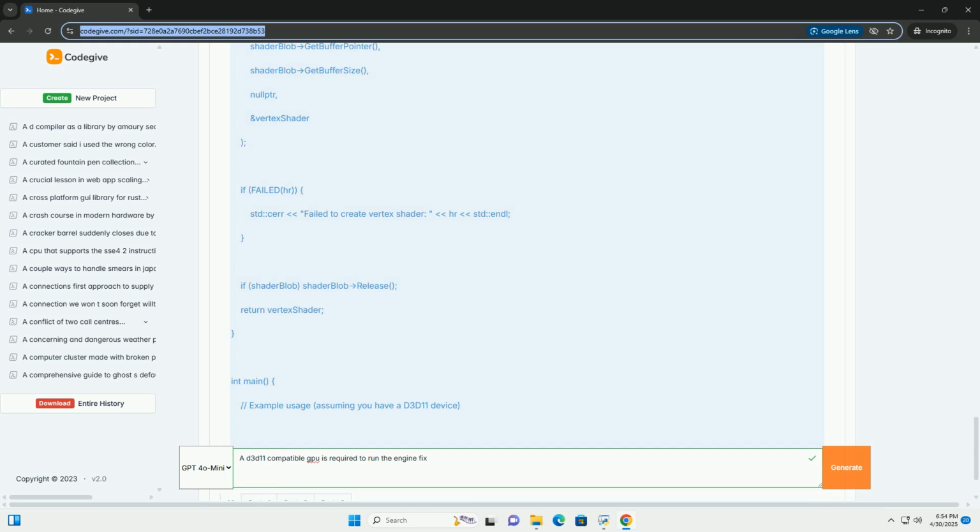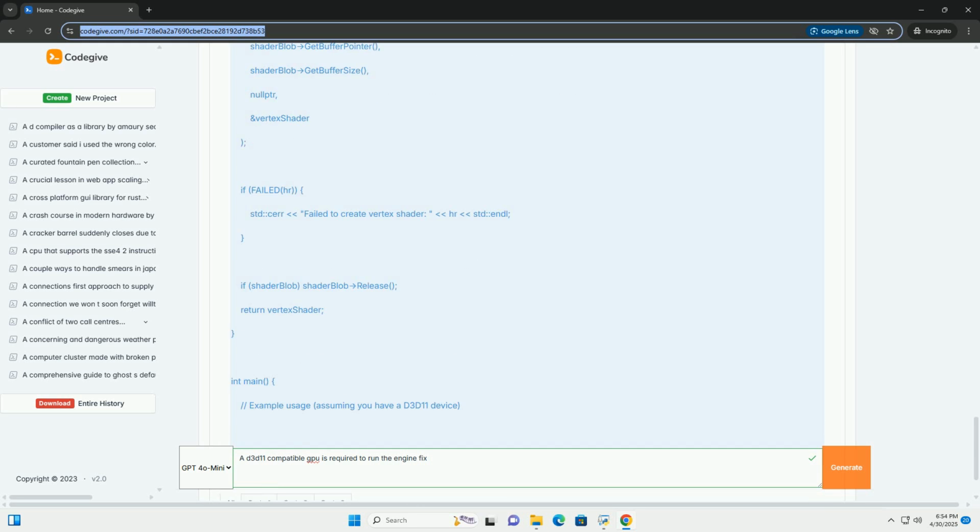2. Using the DirectX Diagnostic Tool, dxdiag. Press the Windows key plus R to open the Run dialog. Type dxdiag and press Enter. The DirectX Diagnostic Tool will open. Under the Display tab, look for the Feature Levels section. This shows the feature levels that your GPU and driver support. If D3D11 functionality is supported, you should see 11_0, 11_1, or higher listed.